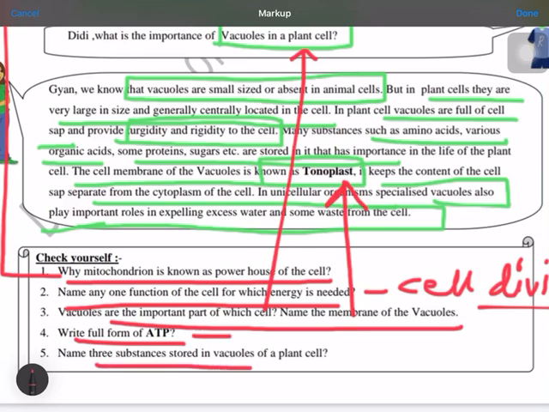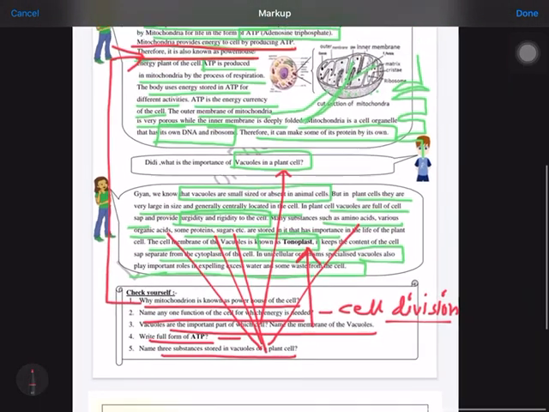Name the 3 substances stored in the vacuole of the plant cell. You can write amino acids, you can write organic acids, you can write protein, you can write sugars. So these are the different answers of this worksheet.